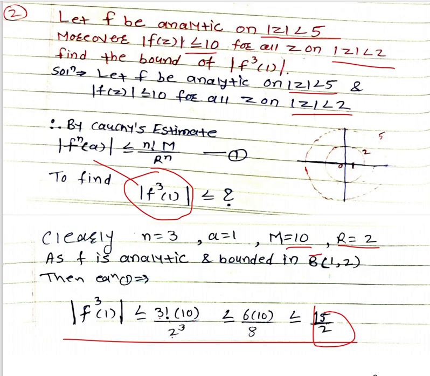This is the second example on a Cauchy estimate. Here we have seen the most important theorem, that is Cauchy inequality, or by another name Cauchy estimate, and also we have seen two problems on the Cauchy inequality.